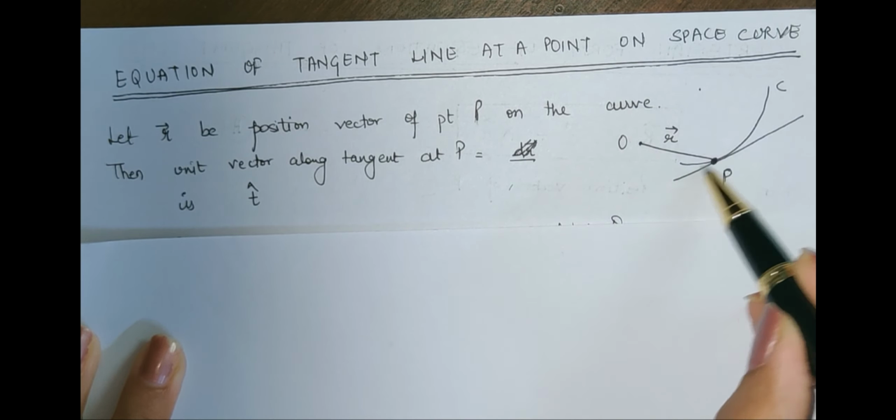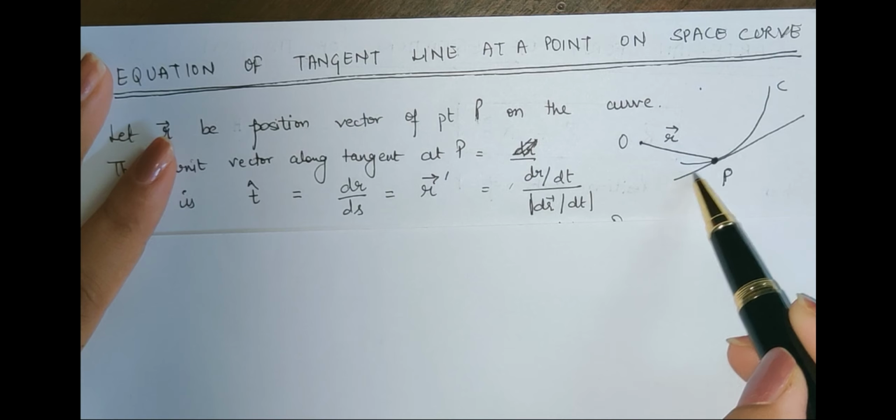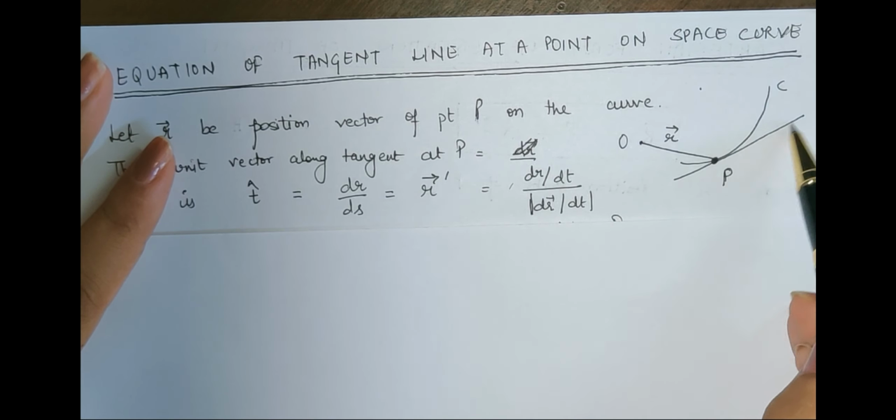And we learned two formulas for t cap: dr by ds, for which there was a simple notation r dash, and dr by dt divided by mod of dr by dt. So this concept we have learned earlier. Now what are we going to learn? We are going to learn how to find the equation of this whole tangent line.